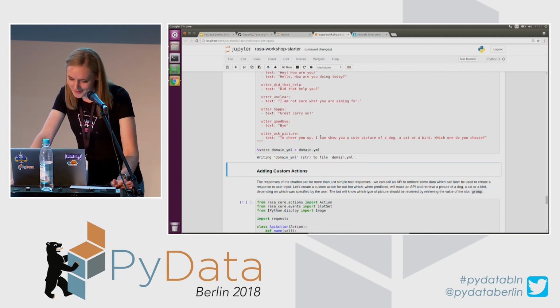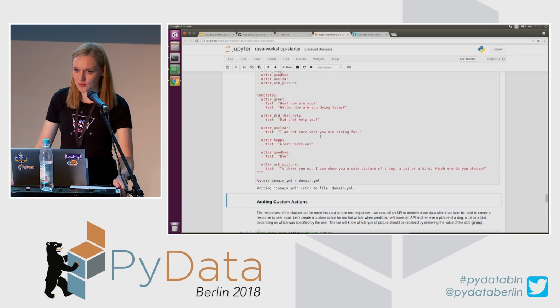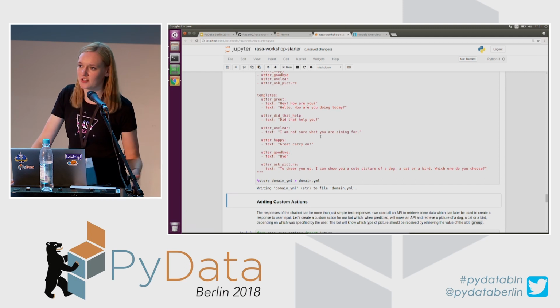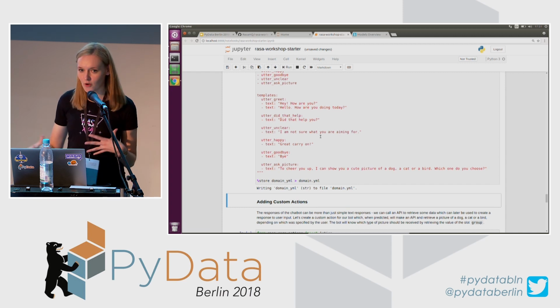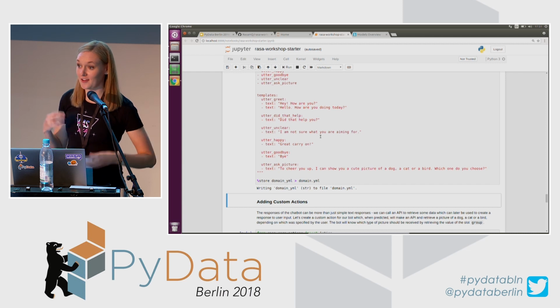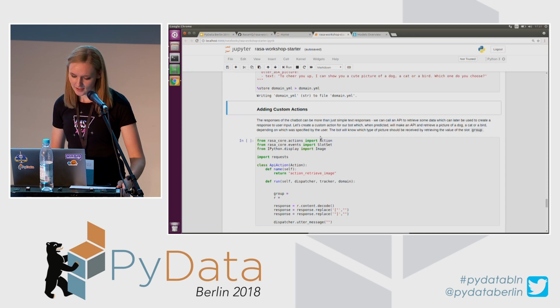One thing as well related to domain and responses that a chatbot uses. It doesn't have to be only text responses all the time. As I have mentioned, it can be an API call or it can be like retrieving data from the database. And since they are a little bit more complicated actions, we can define them by creating custom actions. So I'm going to quickly show you how to do one.